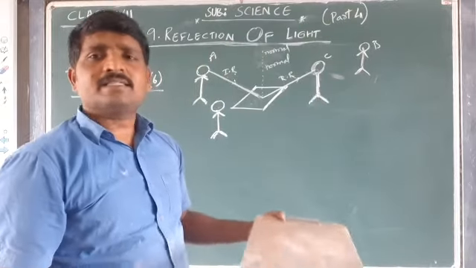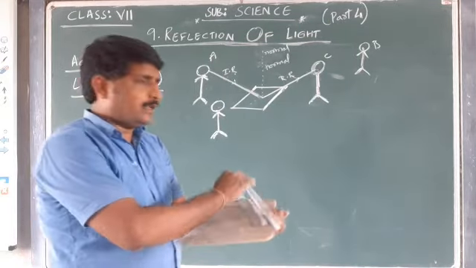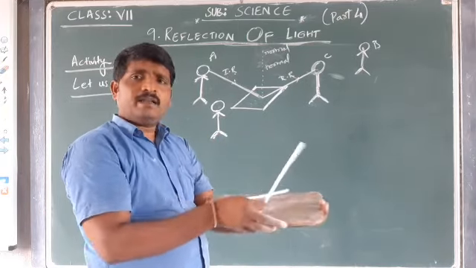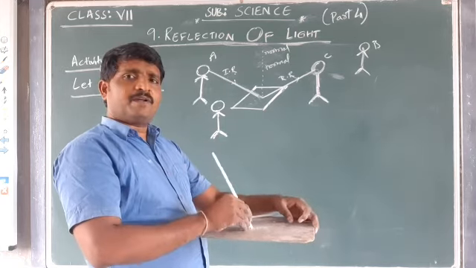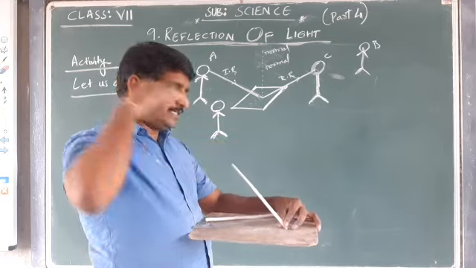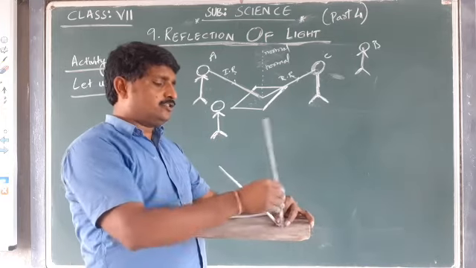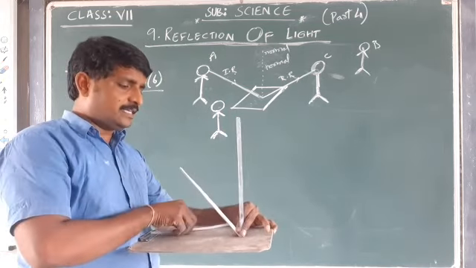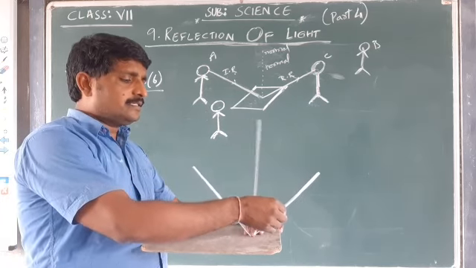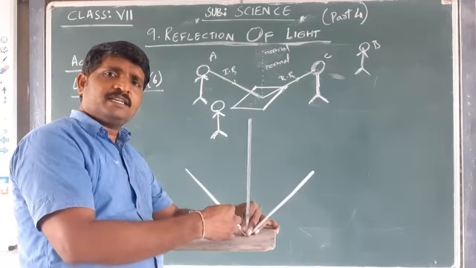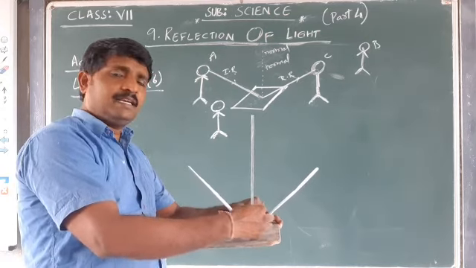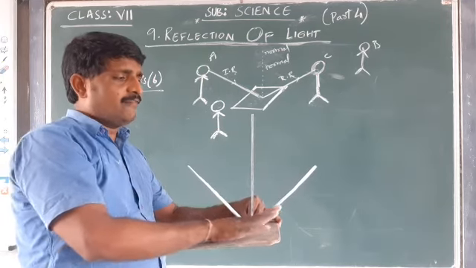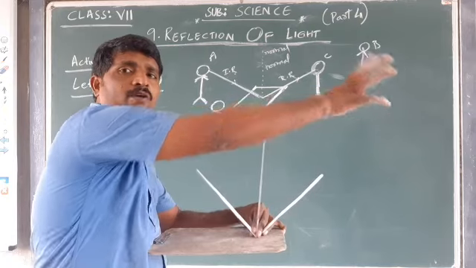What does it mean? Let's try to understand with this small example. From my point of view, assume this is a mirror, and the ray which is coming from this side is taken as the incident ray, coming from my side, and assume a normal here. Okay, there will be a normal, a perpendicular line. At the same place, with the same angle of incidence, 30 degrees, there will be an angle of reflection of 30 degrees. That will be the reflected ray, coming from my face, hitting this mirror and bouncing back, reaching my friend B who is standing that side.